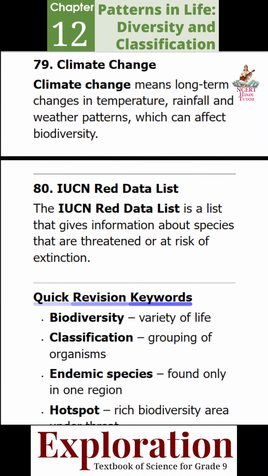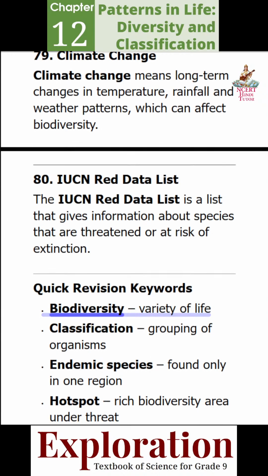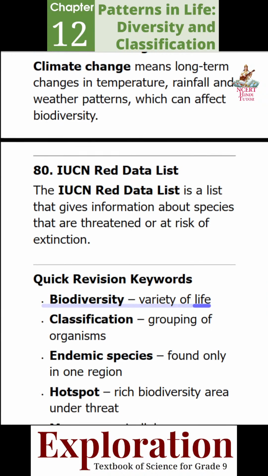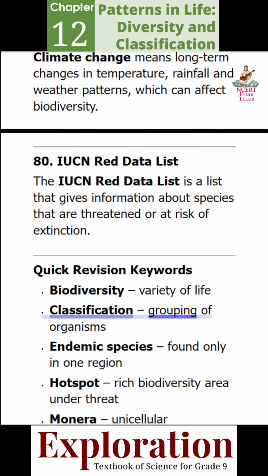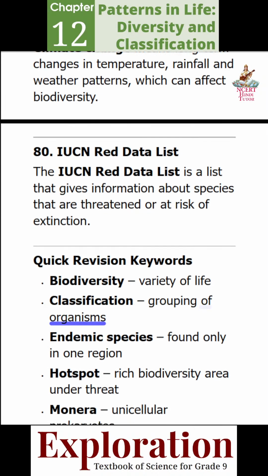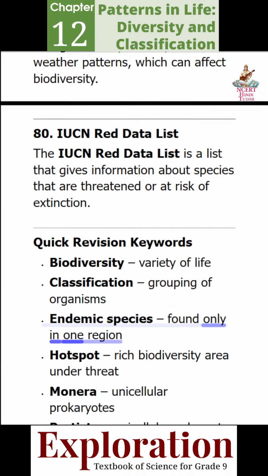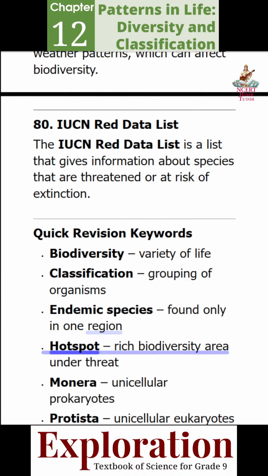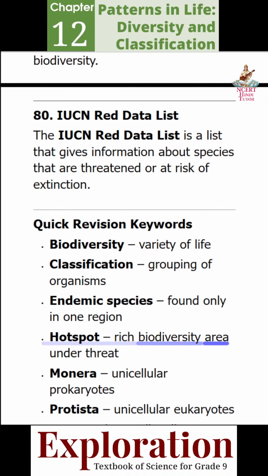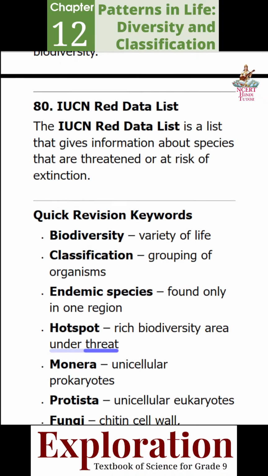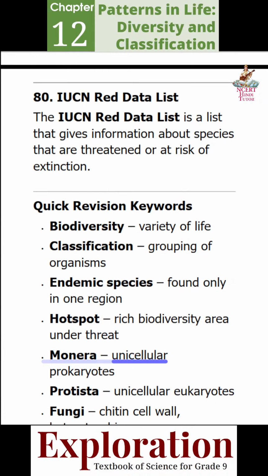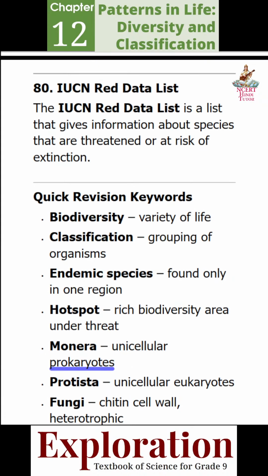Quick revision keywords. Biodiversity: variety of life. Classification: grouping of organisms. Endemic species: found only in one region. Hotspot: rich biodiversity area under threat. Monera: unicellular prokaryotes.